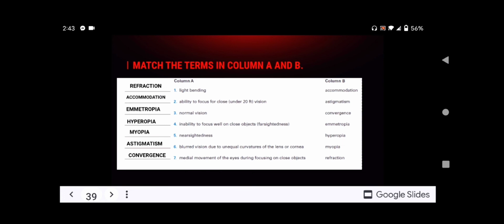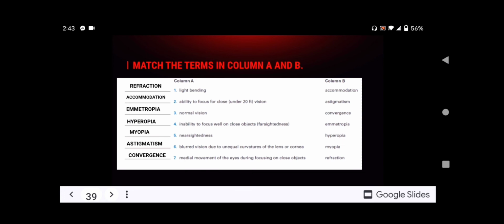Number 4, inability to focus well on close objects, is farsightedness, hyperopia, and nearsightedness is myopia. Number 6, blurred vision due to unequal curvatures of the lens or cornea, is astigmatism. Number 7, medial movement of the eyes during focus on close objects, is convergence.